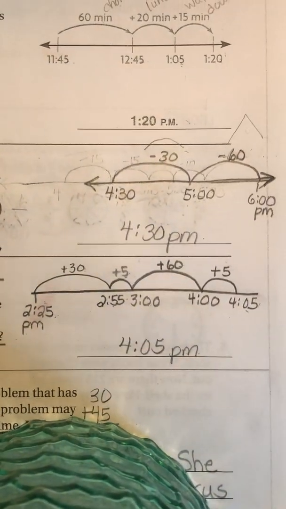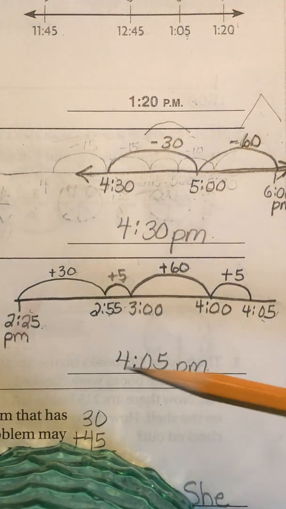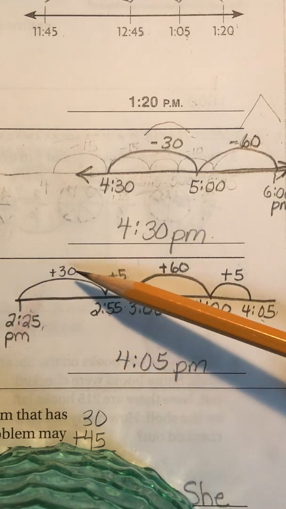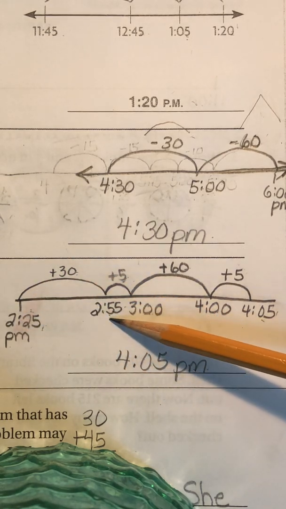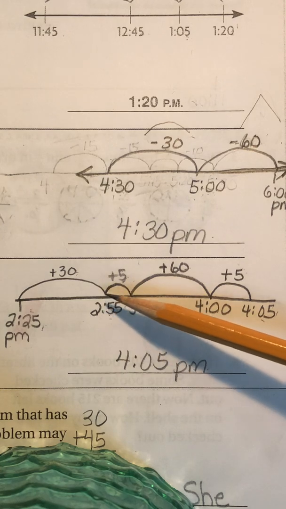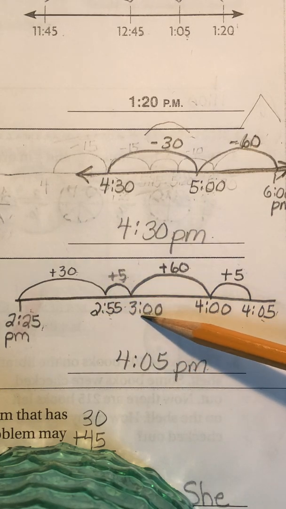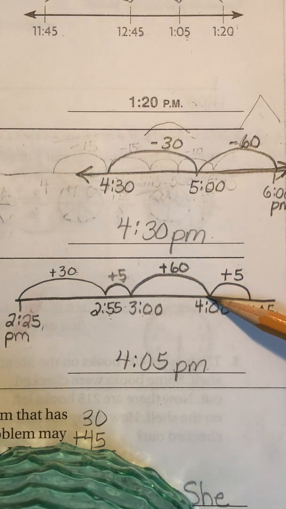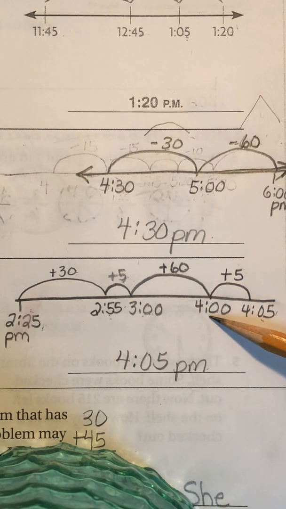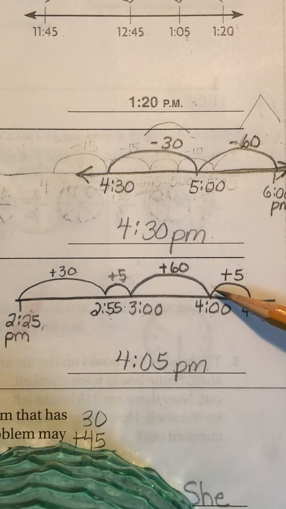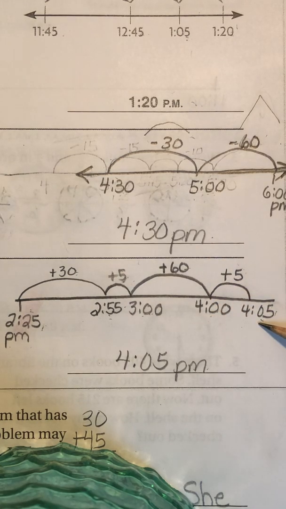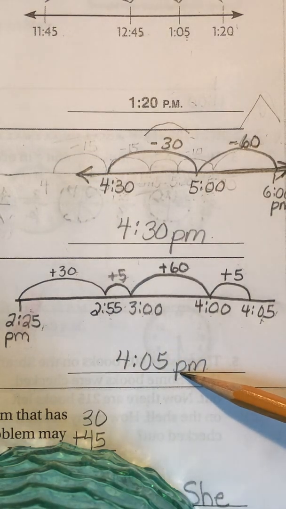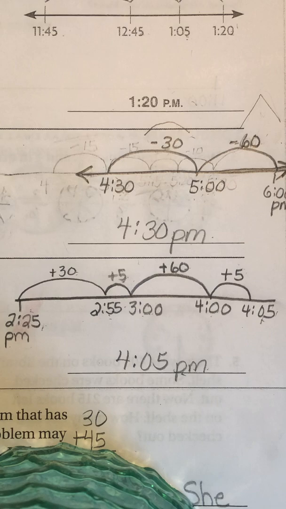All right, so here's my number line. We know he got out of school at 2:25. I added a half hour onto that, and now I'm at 2:55. Then I added 5 minutes onto that. I'm at 3 o'clock. Then I decided to make a big jump of 60 minutes, which is an hour, and now I'm at 4 o'clock. And then another jump of 5 minutes takes me to 4:05, and I'm at 4:05 p.m. This is the time he finished his homework.